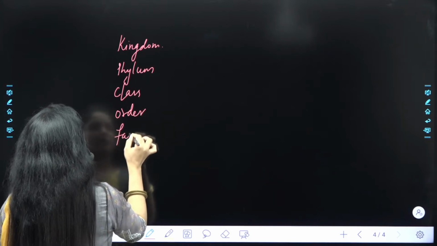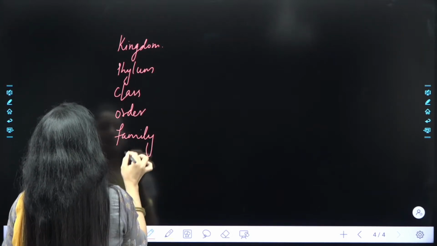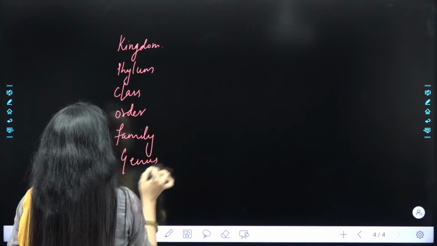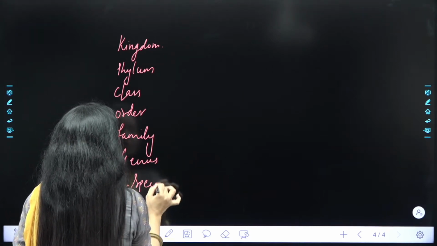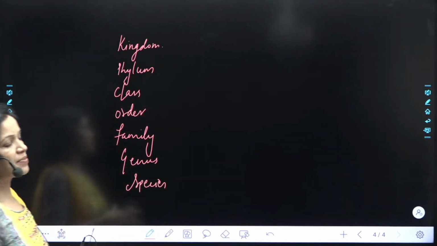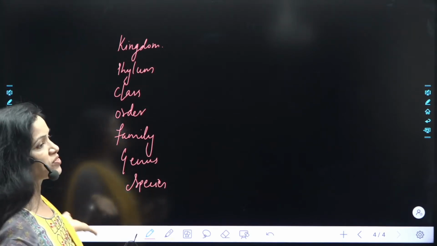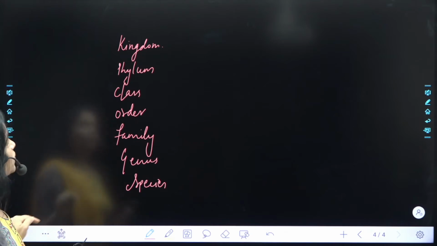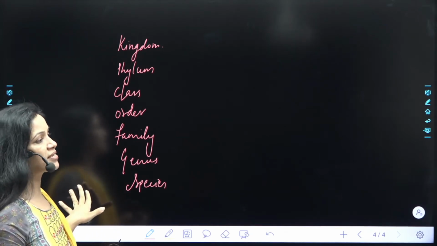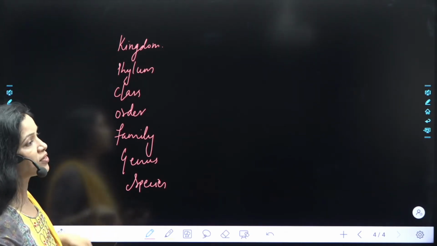order, family, genus, species. है ना? ये मैंने आपको लास्ट सेशन में भी बताया था, because it was a question in your exam NTSE Stage I. Some question was based on that. So I told you that this is the hierarchy group of classification starting from the higher order to the lower